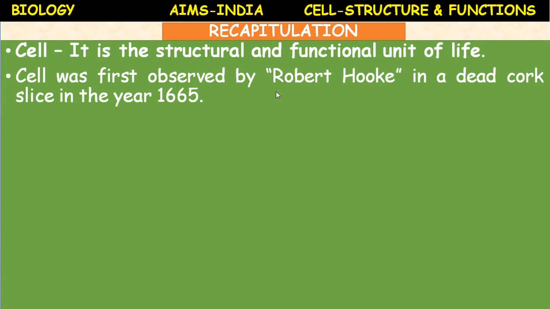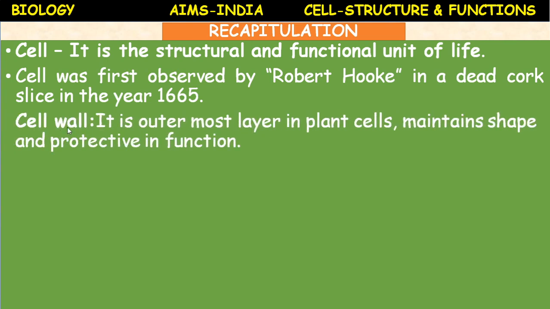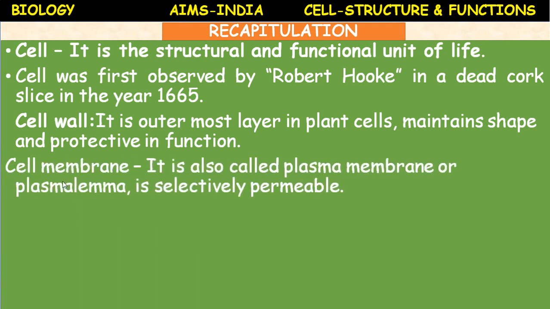Cell was first observed by Robert Hooke in a dead cork slice in the year 1665, and it is composed of different organelles. The parts of the cell are called organelles, which are specific in structure and perform specific function. Cell wall, it is the outermost layer in plant cells. It maintains shape and is protective in function. It is mainly composed of cellulose.